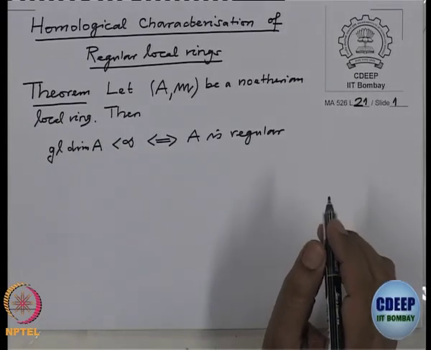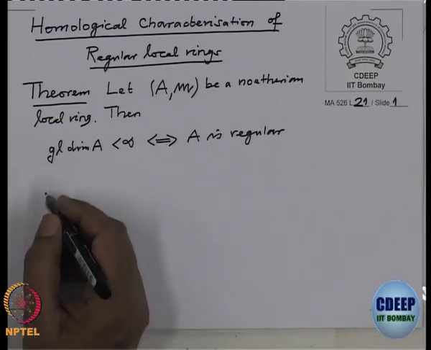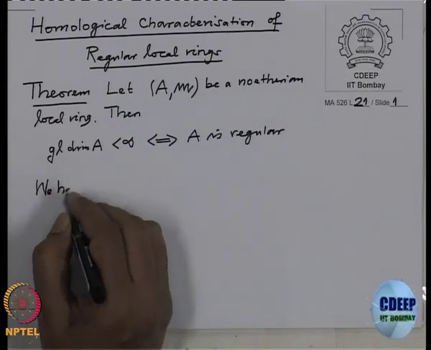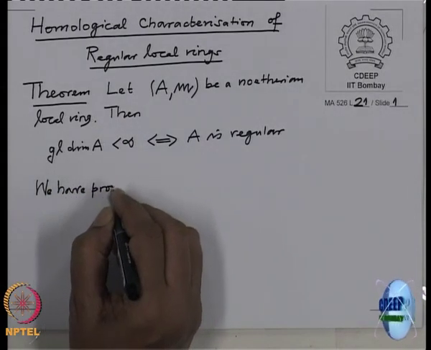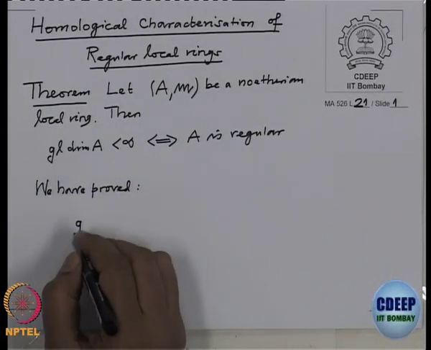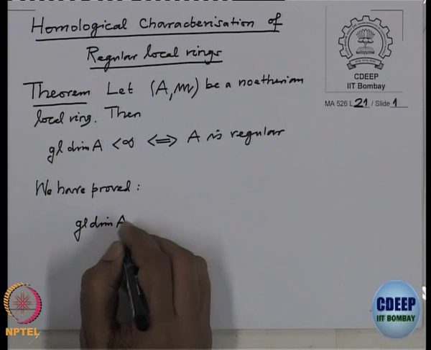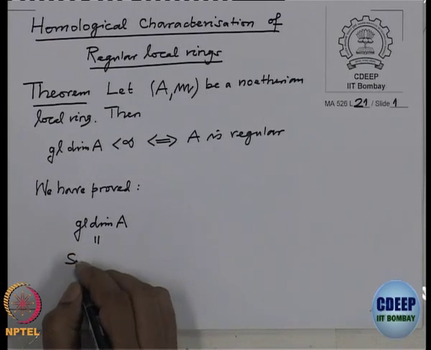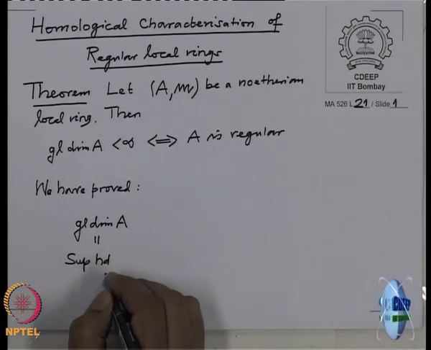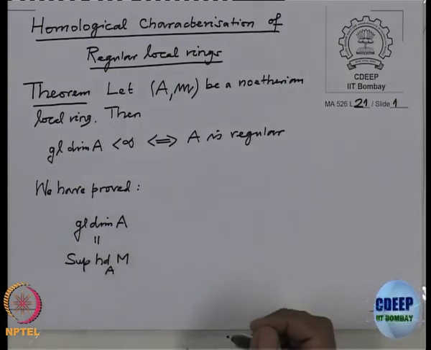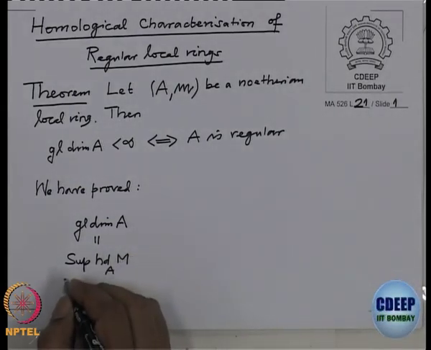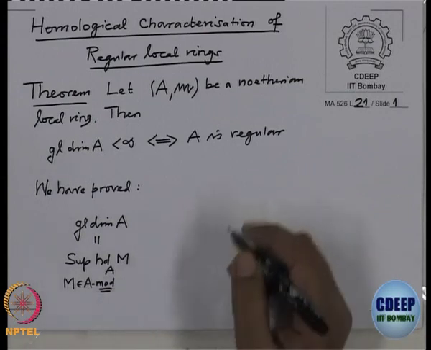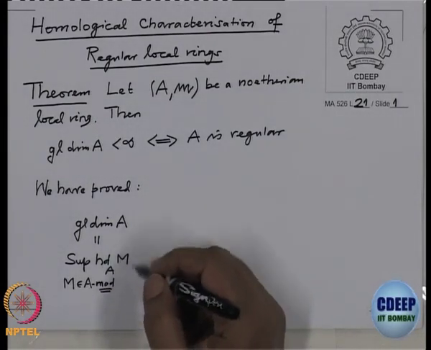And remember that the global dimension we have analyzed. We have proved earlier, the global dimension by definition was the supremum of homological dimensions of modules over A. The supremum is over modules in the category A-mod. And I also remarked in between that it is enough to consider finitely generated A modules.